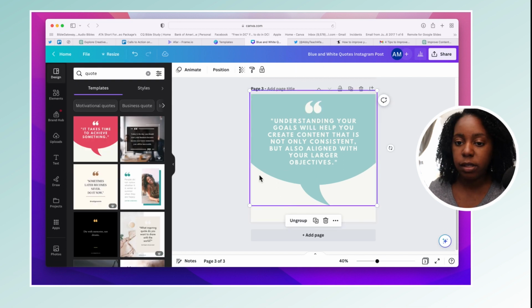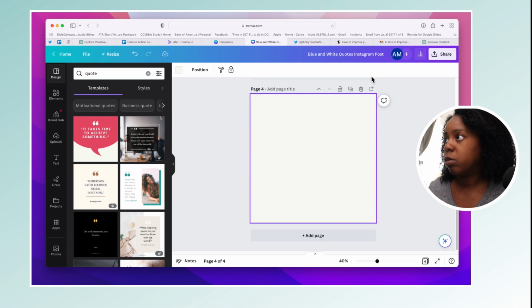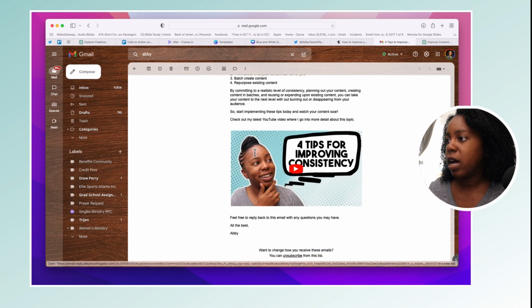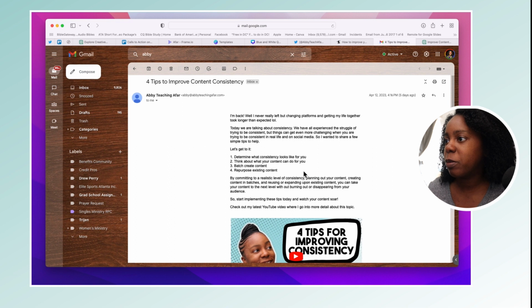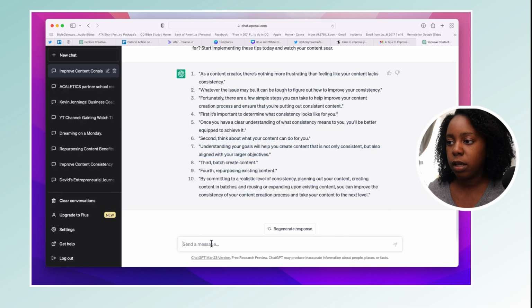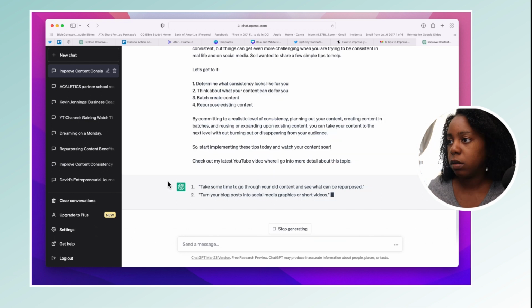The third place that we are going to grab some information is if you have an email list. I have an email list as well. You can check the link in my bio if you would like to join to learn more about repurposing. So once again, we can grab this information right here. If you don't want to search, do it yourself and say, hey, from this text, please give me 5 actionable quotes to help creators repurpose. Okay, there we go.